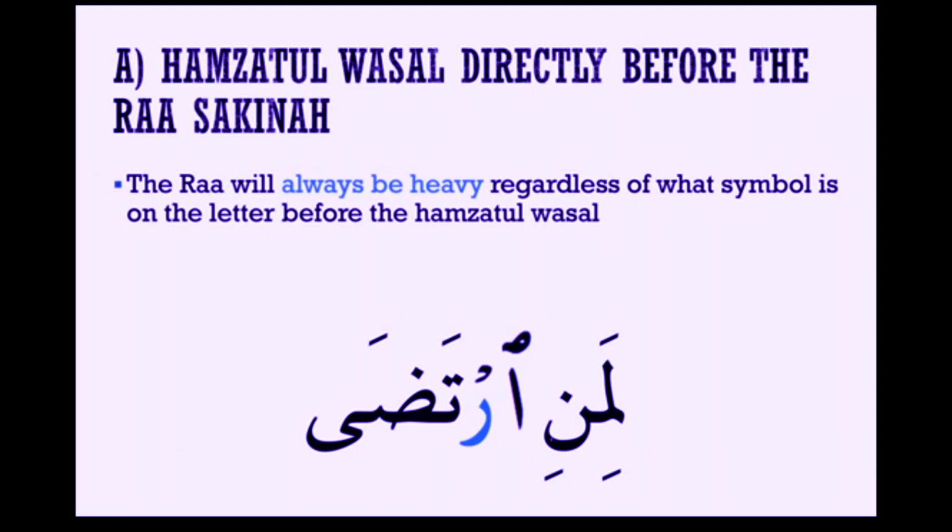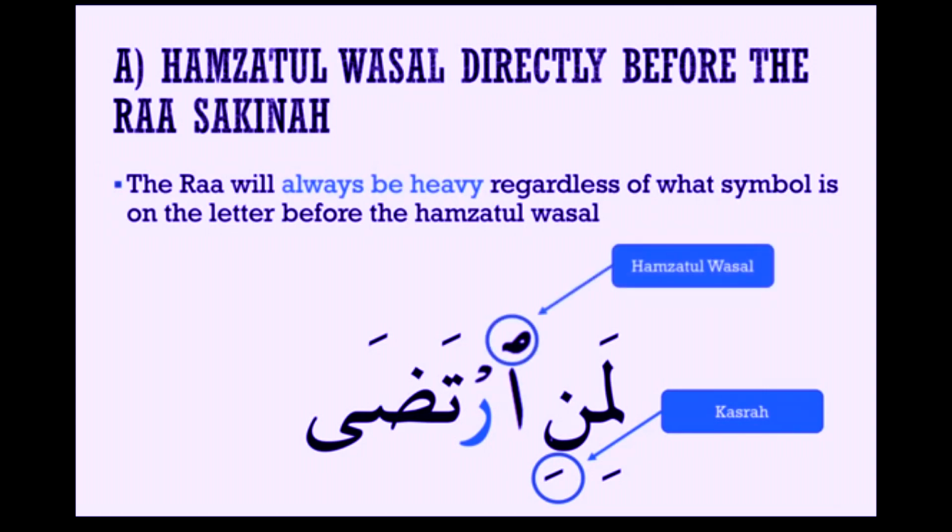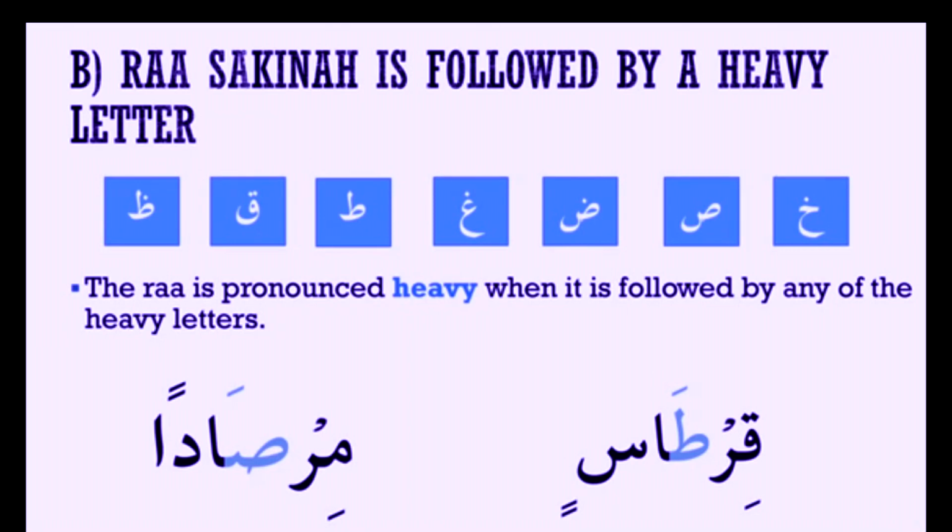Look at these words. The noon has a kasra. That means in a normal sense you would read the ra light. However, because there is a hamzatul wasl right before ra sakina, in this case you will make this an exception to the rule.